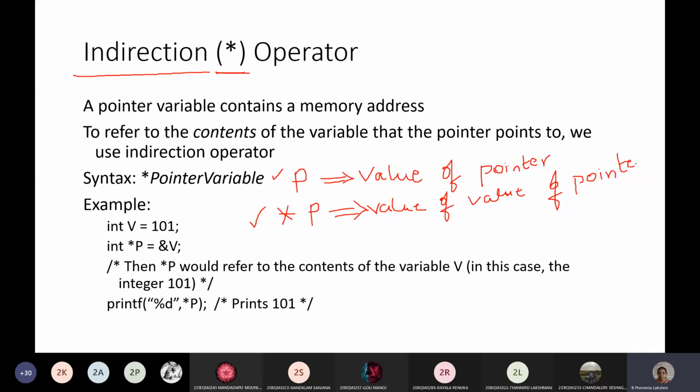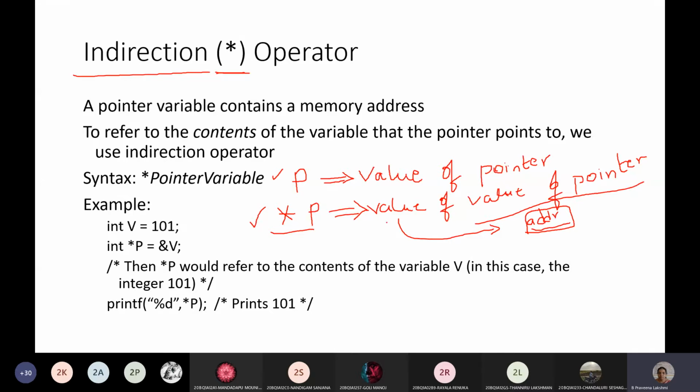With asterisk p, you get the value at that address stored within the pointer. So asterisk p is indirectly accessing the value at an address location, while p gives the value of the pointer variable.